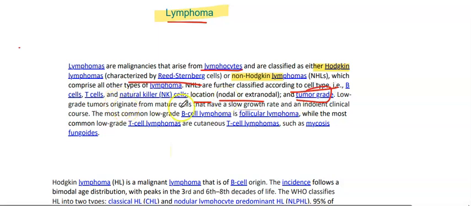Low grade originate from the mature cells. The most common low-grade B-cell lymphoma is follicular lymphoma, while the most common low-grade T-cell lymphoma is mycosis fungoides.